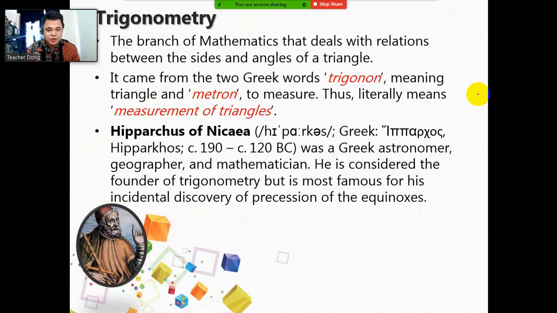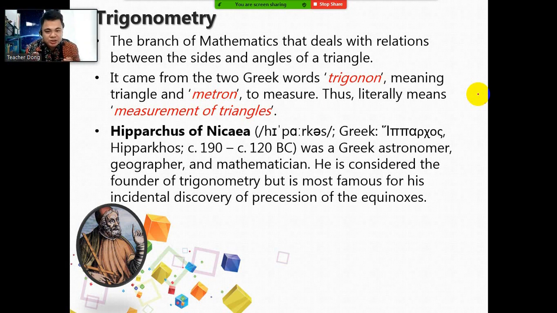Let's begin. First, let's define what trigonometry is. Trigonometry is a branch of mathematics. When we say branch, it's the same as statistics, calculus, algebra, and so on and so forth. It's a branch of mathematics that deals with relations between the sides and angles of a triangle. So mainly, we're going to talk about the measurements and relationships of the sides and angles of triangles, or any type of triangles, but in this first lesson, we're going to talk about right triangles or the 6 trigonometric functions in a right triangle.